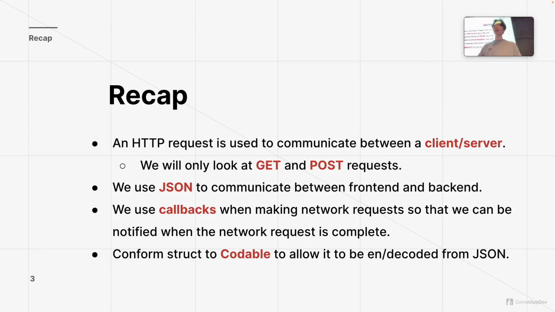When we make network requests, we typically use callbacks because we don't know how long that request will take. In other words, we want the callback function to call us back whenever we receive a network response. And last but not least, our struct needs to conform to the protocol called Codable that allows it to be decoded and encoded from JSON. Are there any questions?